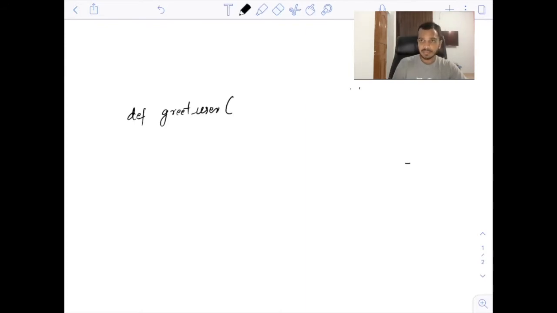You can take one input, two inputs, whatever you want. I am taking only one input, name, here. Also this colon is necessary. Remember this: in a function, you have to provide this colon. Then I am just doing print, using an f-string, hello, and of course name.